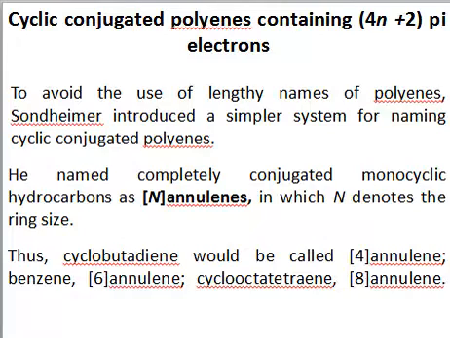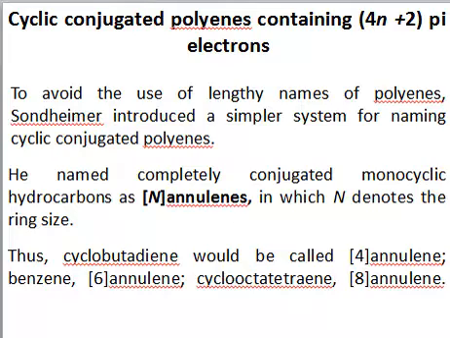Keep just one thing in mind, that it's not compulsory that an annulene should be aromatic, right? Any annulene can be aromatic, non-aromatic, or anti-aromatic, right? So it doesn't mean that whenever you mention an annulene it should be aromatic, right? If a molecule consists of only one ring, and if it is conjugated, then you can use the word annulene for such a system. So even a system can be non-aromatic and still be an annulene, right?